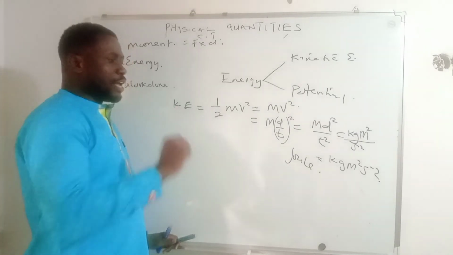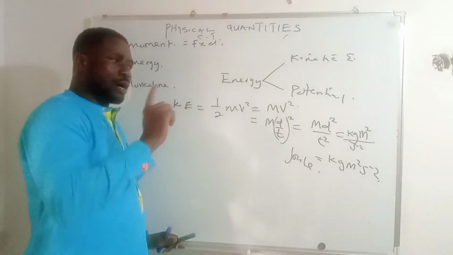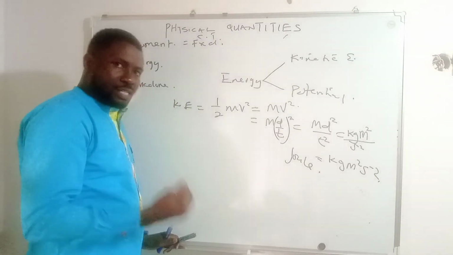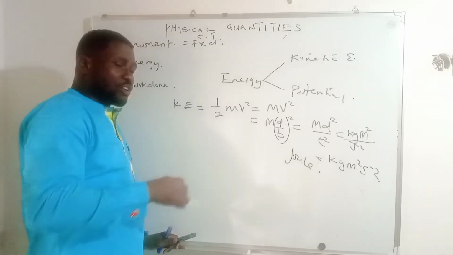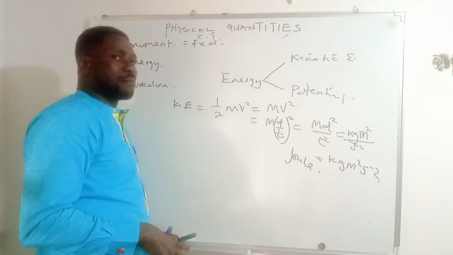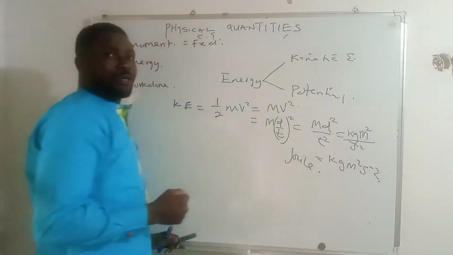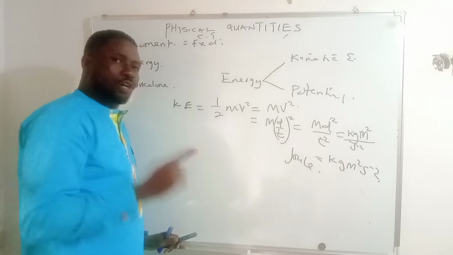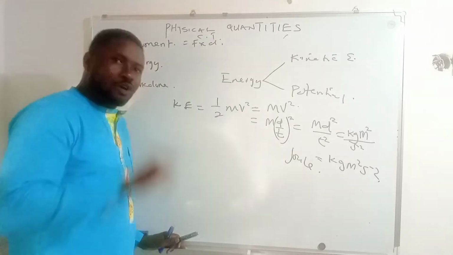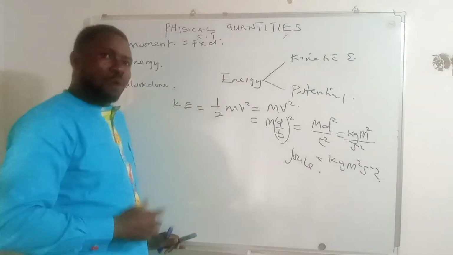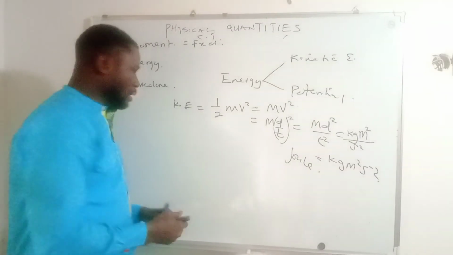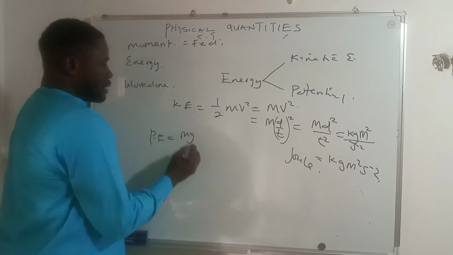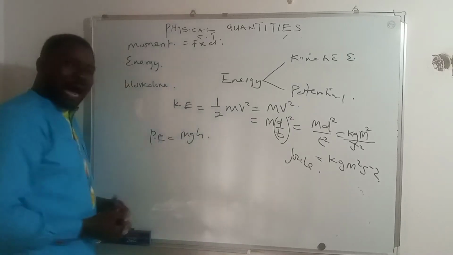The reason is, if you look for the kinetic energy unit in terms of the kilogram meter second system, which is what we have done, you will see that the unit will be the same as the unit of potential energy also when you express it in kilogram meter second system. So let's confirm that. Now, potential energy is always mass times gravity times what? Height.